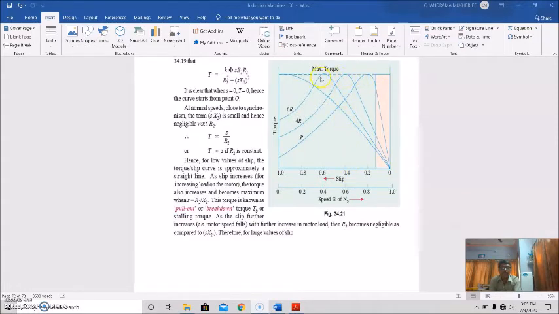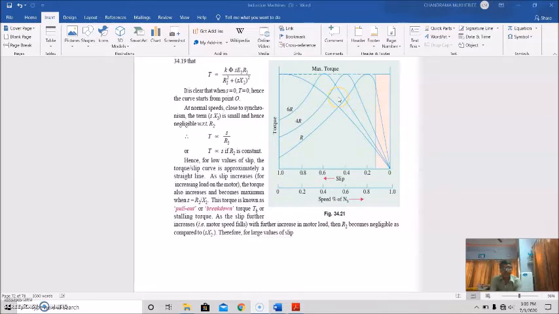This is the maximum point of the torque, when S equals R2 by X2, as we have seen. This maximum torque is called the pull-out torque or breakdown torque, and the slip at which it occurs is called the pull-out slip or breakdown slip. It is also called the stalling torque.